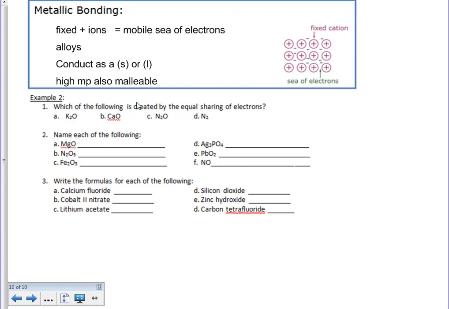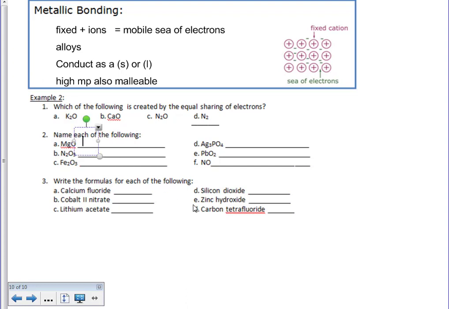covalent. So if I'm looking at these, I have two choices that are covalent: N2O and N2. Looking at the structure of N2O, I know this is actually going to be a non-equal sharing, so there's going to be some type of polarity because of the difference in electronegativity. Therefore, I know that N2 must be the correct response. We know that there is an equal sharing of electrons due to no difference in electronegativity, therefore giving us our equal sharing.